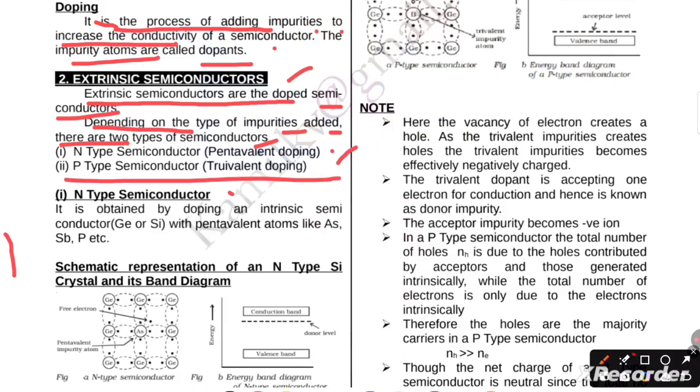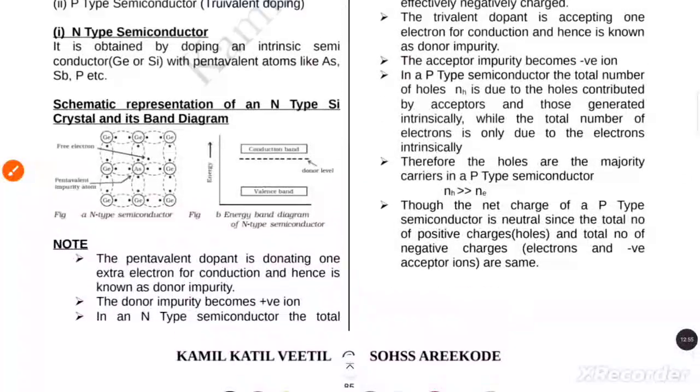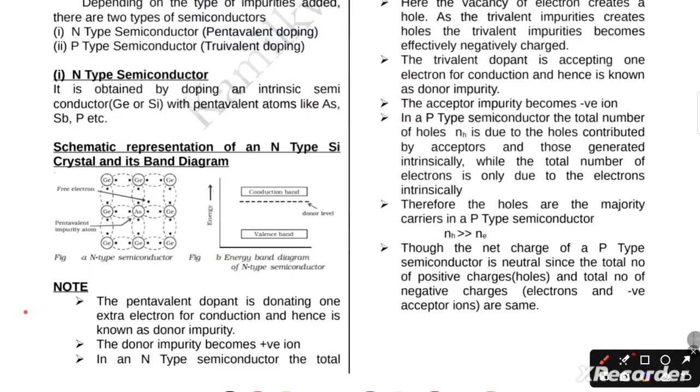Now first, the n-type semiconductor. It is obtained by doping an intrinsic semiconductor, germanium or silicon, with pentavalent atoms like arsenic, antimony, phosphorus, etc. Now the schematic representation of the n-type silicon crystal and its band diagram is given here. A very important point here: the pentavalent dopant donates one extra electron for conduction and hence is known as the donor impurity. The donor impurity becomes positive.